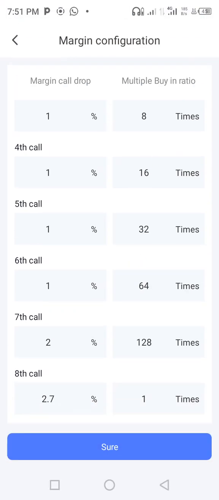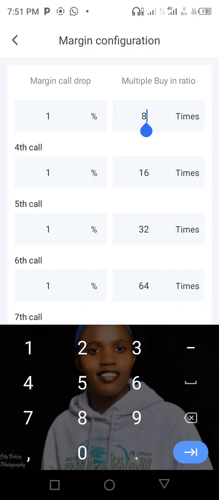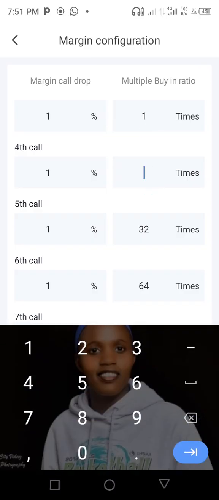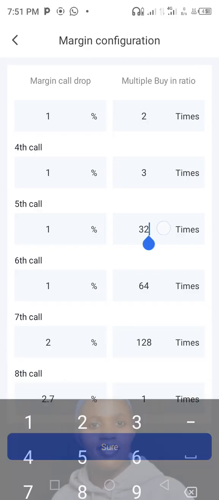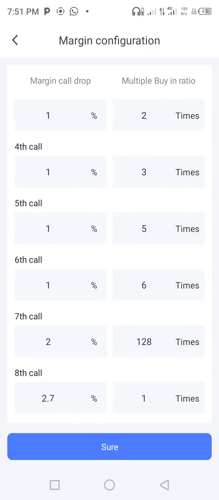Then here, the multiple buying ratio is the number of times that the robot is going to multiply your first buying amount. If you decide, you can put here 1 also, or you put here like a 2. Maybe you can also use a Fibonacci setup. The Fibonacci will be like 2, then here it will be 3, here it can be 5, here it can be 6.